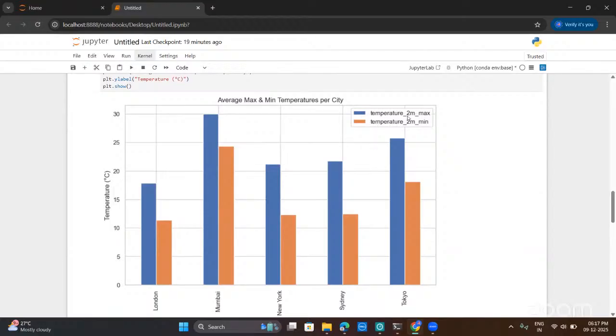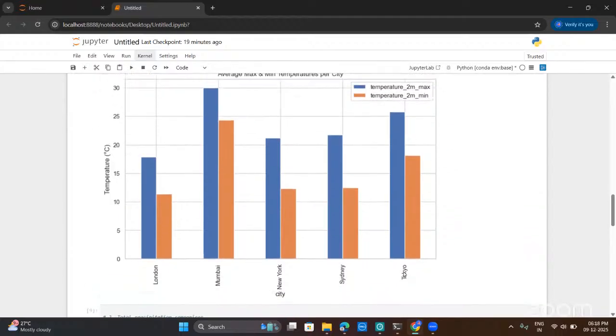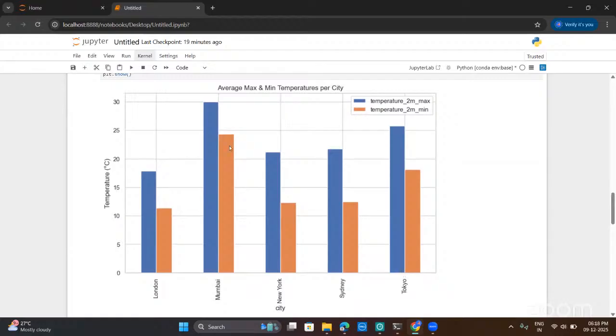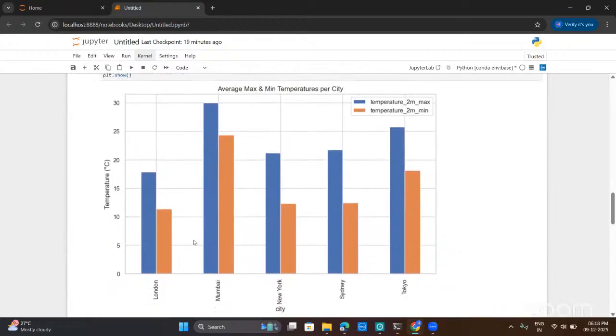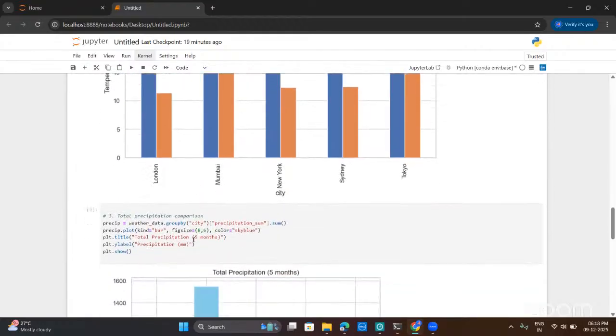This blue bar represents the maximum temperature of that particular city, and this orange bar represents the minimum temperature of that city. From this we can find out the minimum and maximum range, and accordingly we can make decisions.